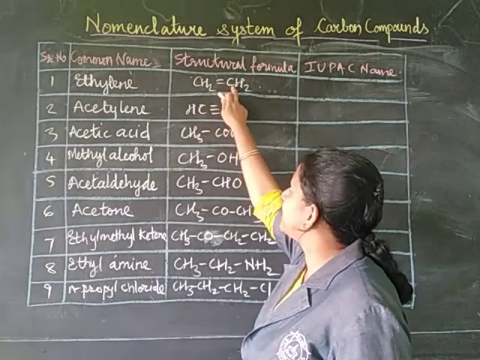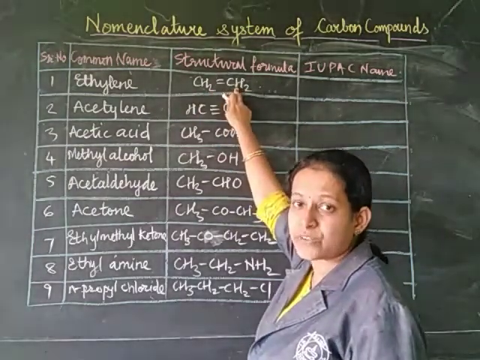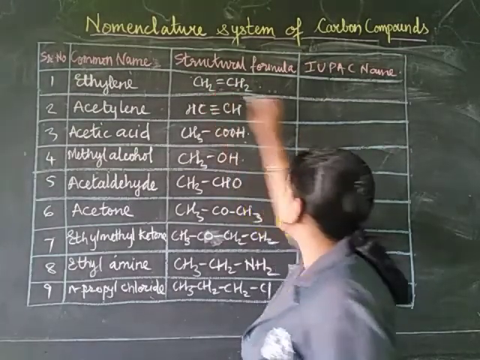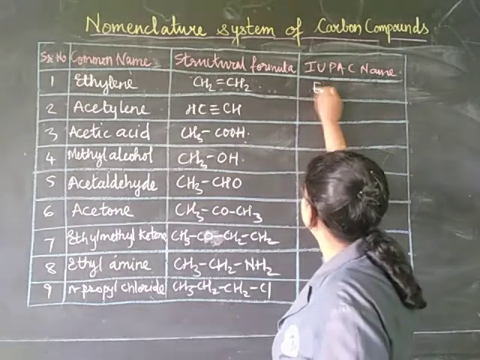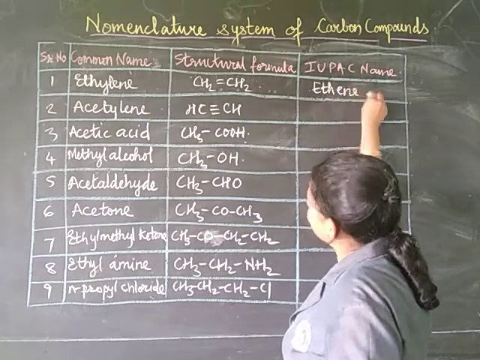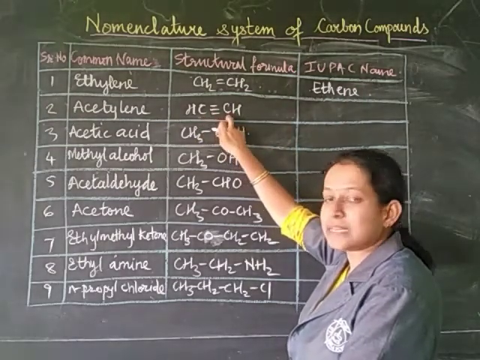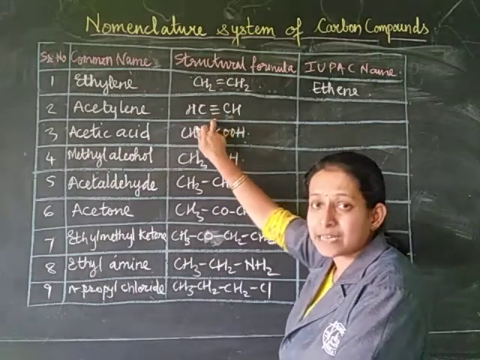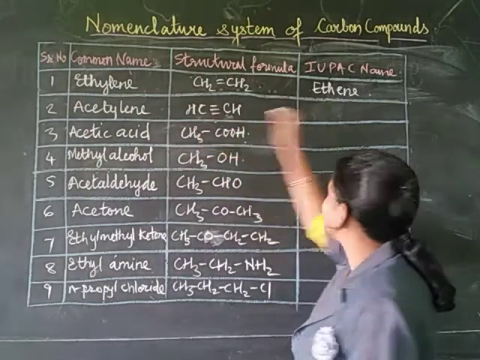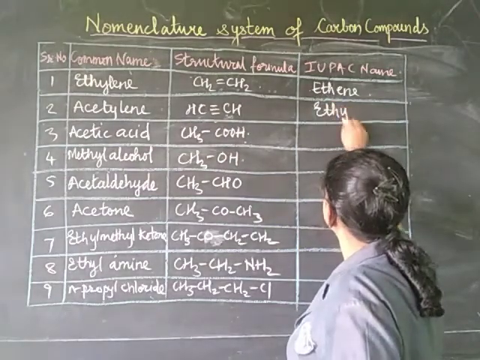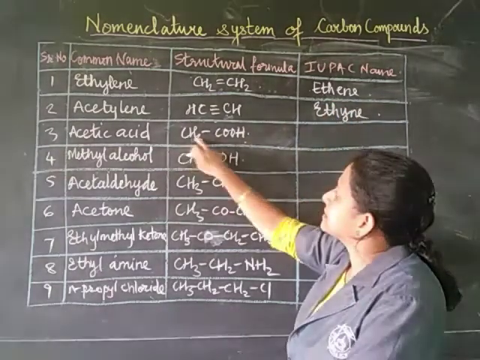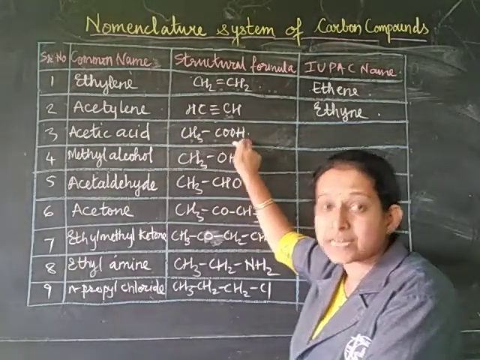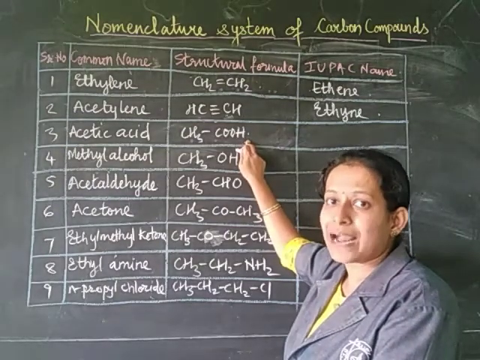Now here you see parent alkane has 2 carbons, that means the name will be ethane, and since there is a double bond, A and E will be replaced by E and E, and therefore IUPAC name will be ethene. Okay, second one, here you see again 2 carbons are there, therefore parent name will be ethane. Okay, and triple bond is there, therefore A and E will be replaced by Y and E, and the name will be ethyne. Fine. Then here 2 carbon atoms are there, and the functional group is carboxylic acid, therefore E will be replaced by OIC acid.